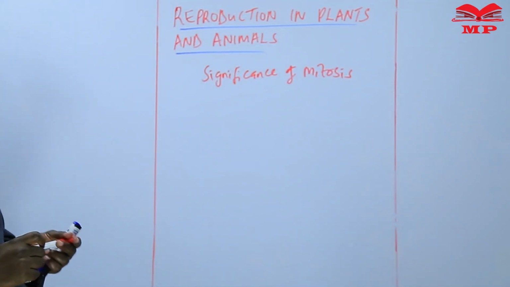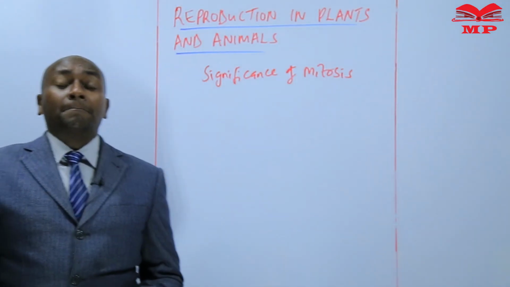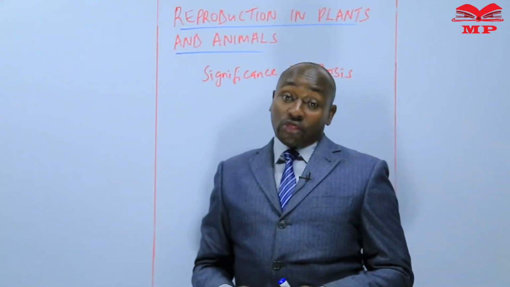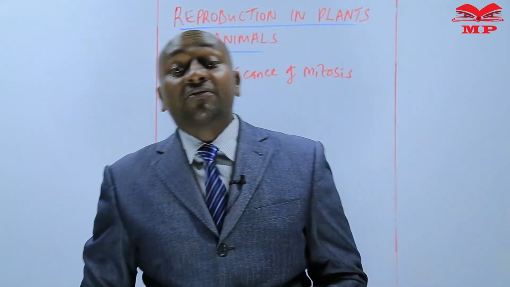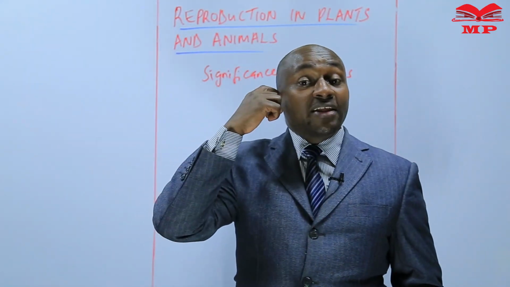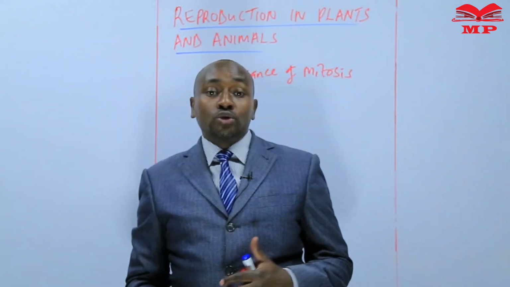Significance of mitosis. Now, one, mitosis is important during growth and development of an organism. It is also the one that is involved during the repair of worn out tissues.